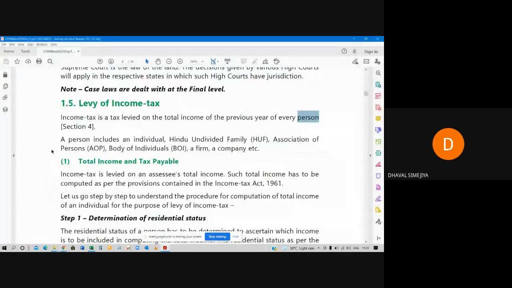Okay. So, a person includes individual, HUF, AOP, BOI, firm, company. We will look at all the definitions one by one. But first of all, what is the meaning of total income and tax payable? So let's take one by one.